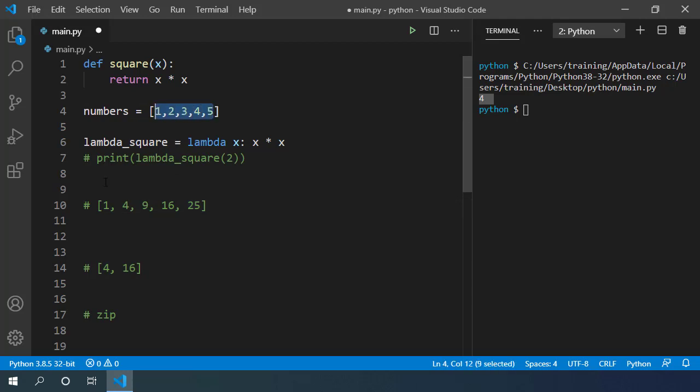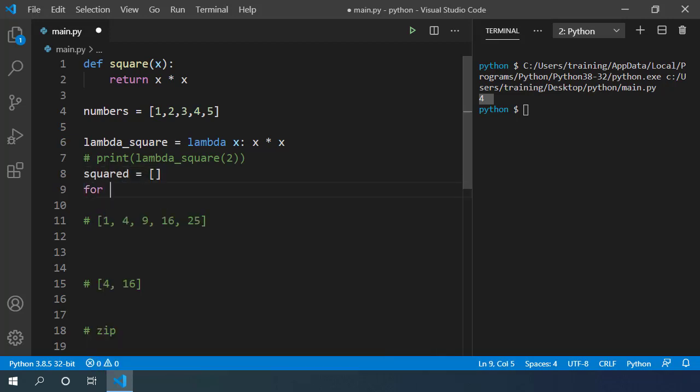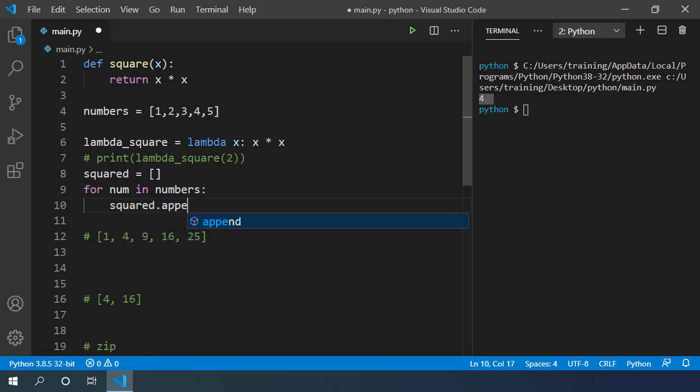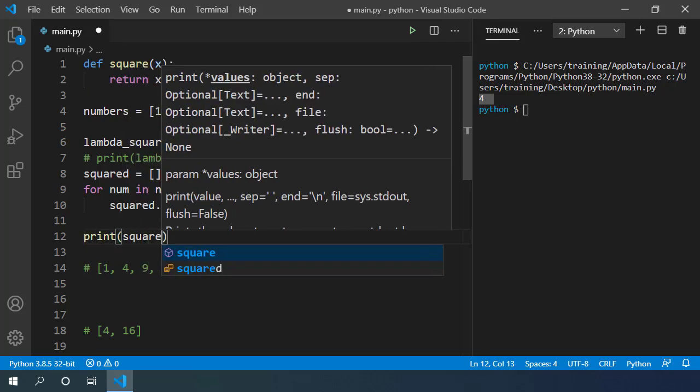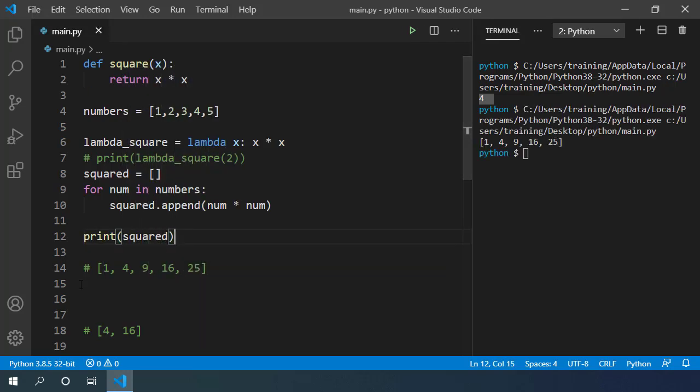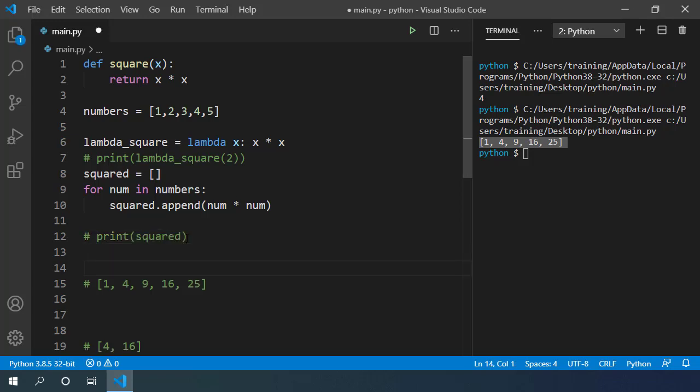How would you do that? You can see that it's relatively easy. Just loop through the list and calculate the square of each element, store it in a new list. Finally, if you print the squares variable, you can see the new list with each number being the square of the elements from our previous list. The same thing can be achieved with fewer lines of code if we use higher order functions and a lambda.